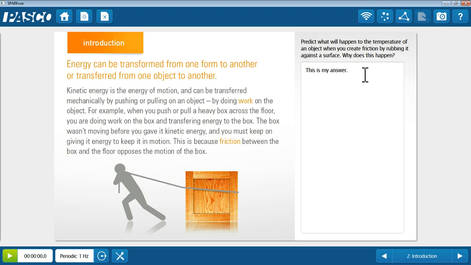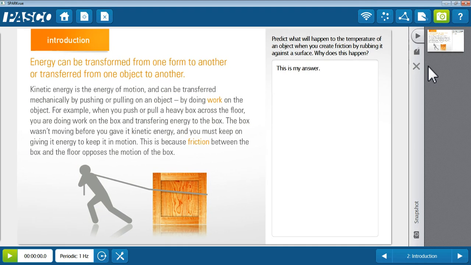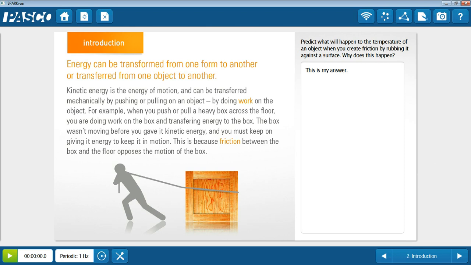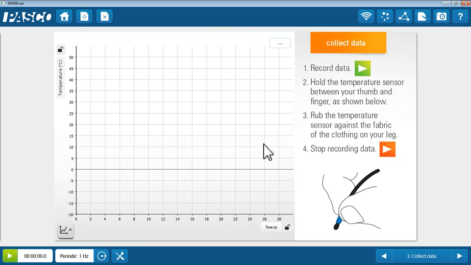This provides an opportunity for you to demonstrate the snapshot feature, adding that page to the journal, being able to annotate that journal, you can then navigate to the data collection.